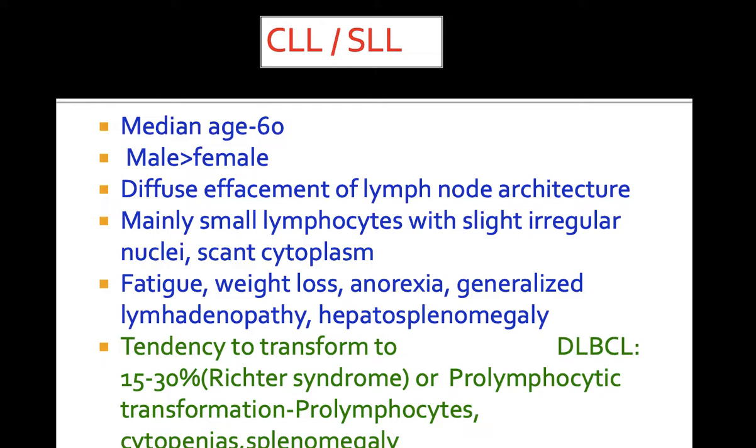This lymphoma presents with systemic symptoms like fatigue, weight loss, anorexia, generalized lymphadenopathy, and hepatosplenomegaly. About 15 to 30% of chronic lymphocytic leukemias have a tendency to transform into diffuse large B-cell lymphoma, which is called Richter syndrome.